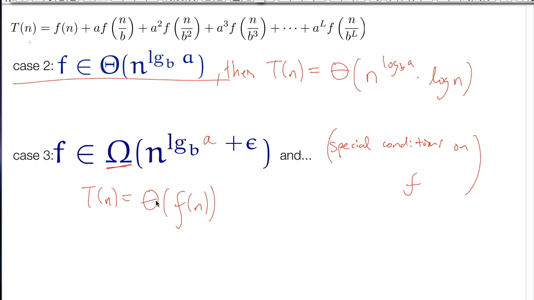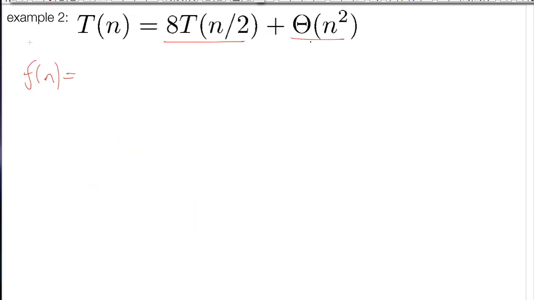F of n in this expression is theta of n squared. What's b? 2. And what's a? 8. And so n to the log base 2 of 8 is equal to n cubed.